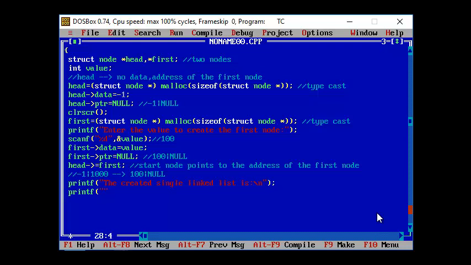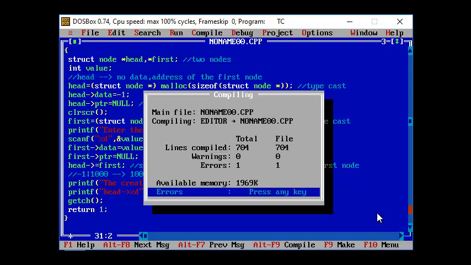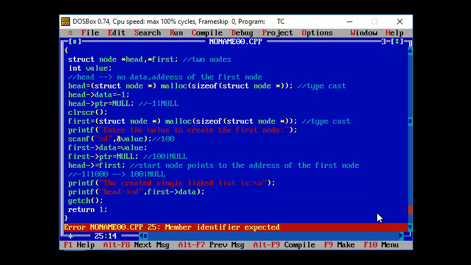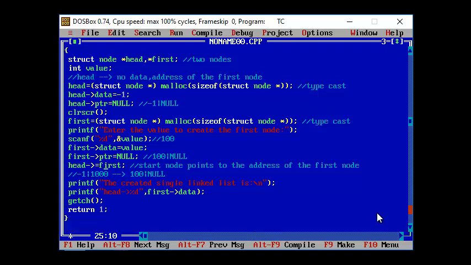So let's say for example I have the header node, and I'm just going to refer to the address. The header node is going to point to the first node data. So I'm just completing the main function, head of pointer.